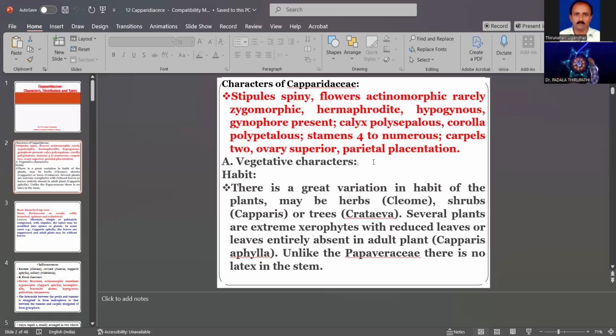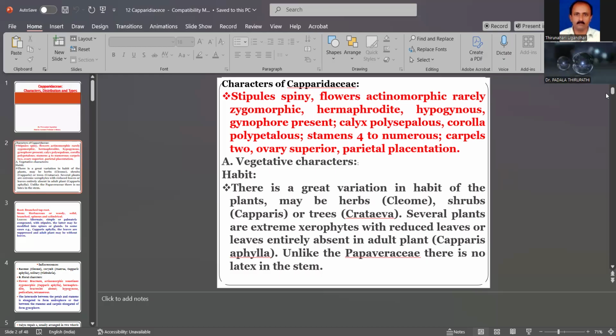In the adult plant of Capparidaceae, for example Capparis aphylla, leaves are absent. Unlike the Papaveraceae, there is no latex in the stem.